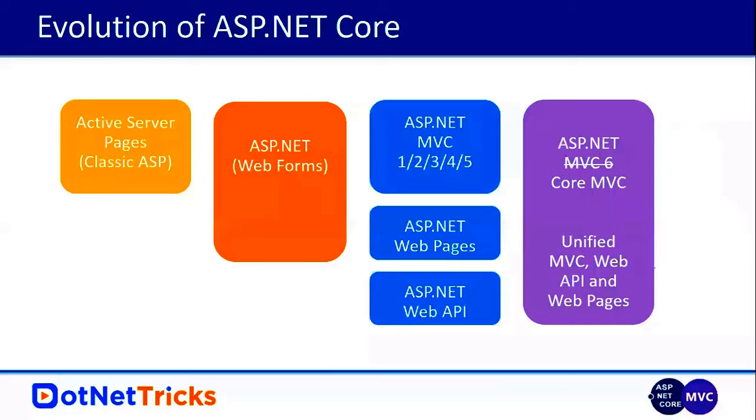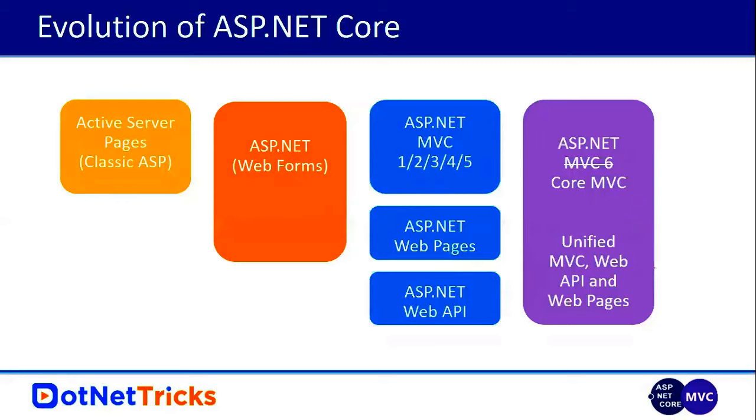But soon Microsoft realized it is not an update to the existing ASP.NET MVC 5, because it is a completely different framework, based upon a different implementation of .NET.